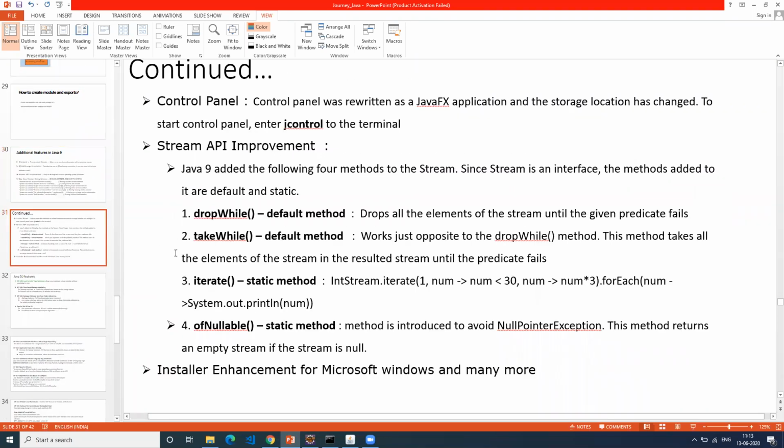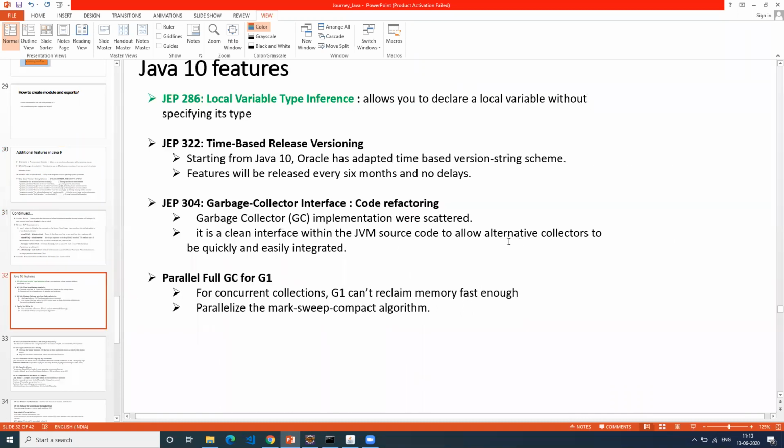These are the different features Java 9 has. Till this point, we covered. Any questions? Okay, then let's start with Java 10.